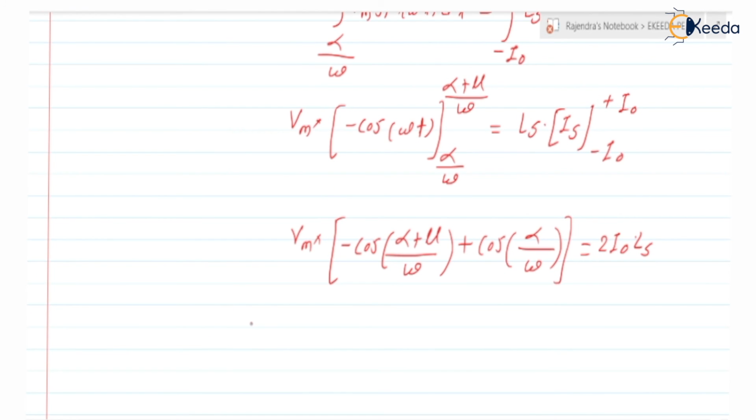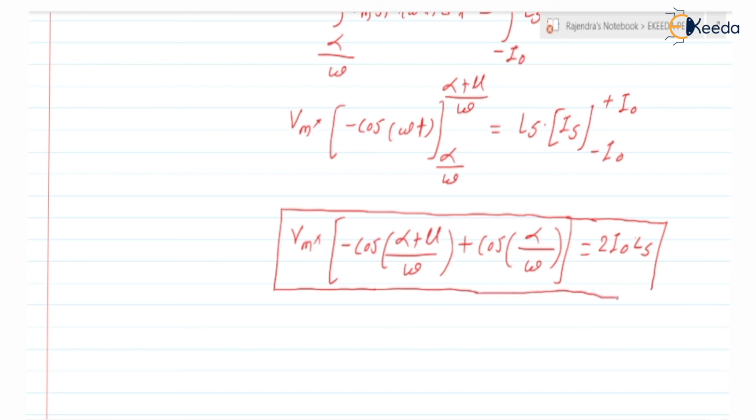If you memorize this expression and the expression of V0 average, you can solve any numerical related to the effect of source inductance. Basically they will give the alpha and the Vs value, so from that we can find the Vm value. They will give the supply frequency, also the Ls and the I0, so from that we can find the mu value. Is this clear? This is the important term: Vm into minus cos of alpha plus mu by omega plus cos of alpha by omega is equal to 2 into I0 into Ls.